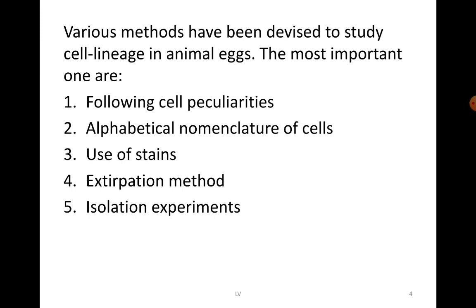The second method is by naming each blastomere, called the alphabetical nomenclature of cells. Here the blastomeres are labeled in alphabetical order and can be followed. This kind of method is applied to eggs having a spiral mode of cleavage, like in Nereis, in some mollusks and polyclads. Here the blastomeres are usually named in the clockwise direction. Like in our previous picture, it was labeled A, B, C, D. Like that you can label them and look for their developmental history.